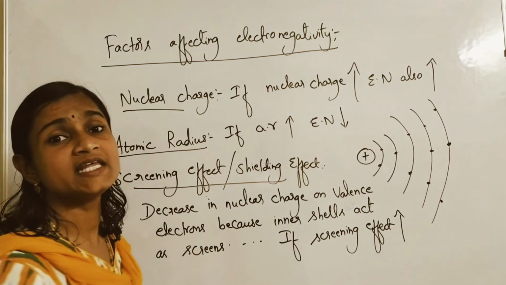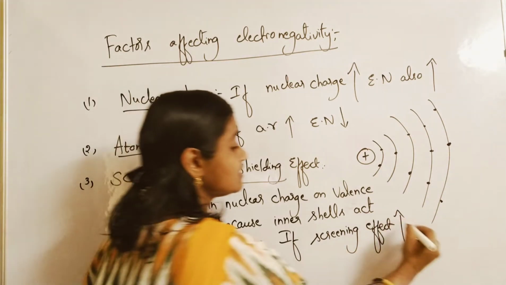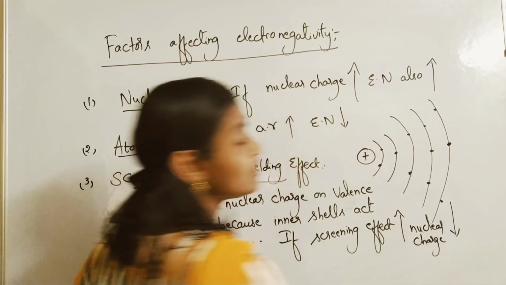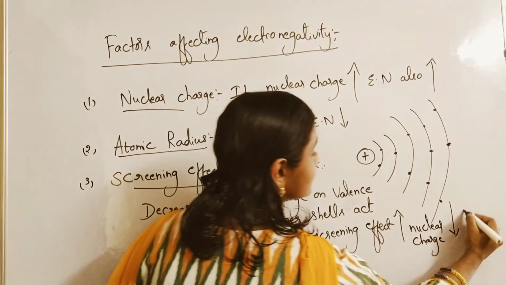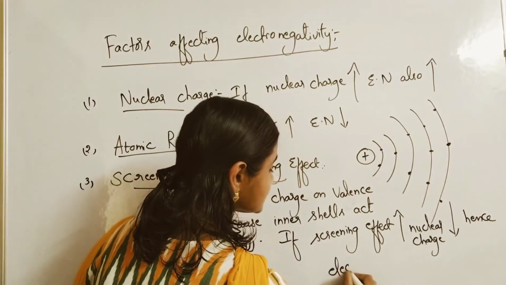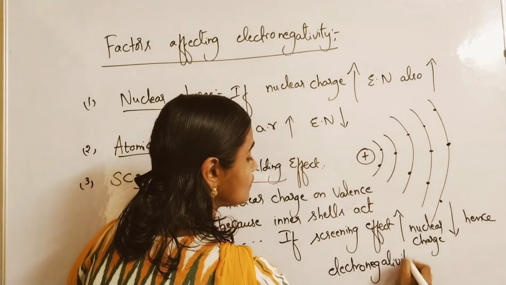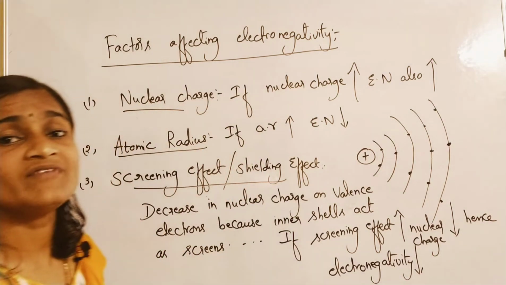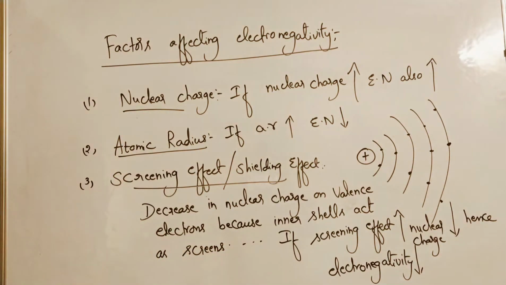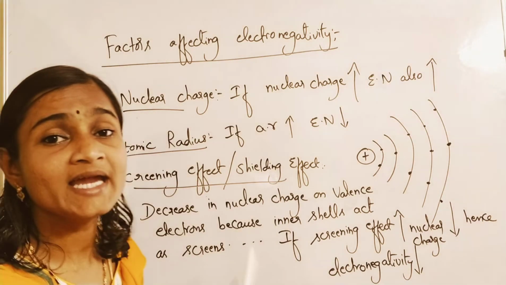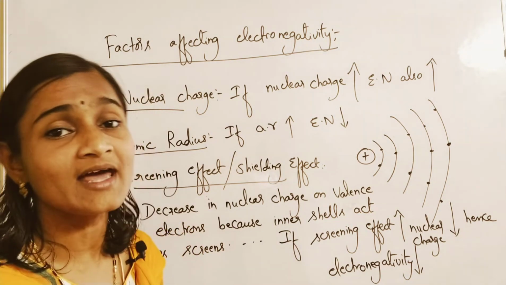So coming to the point, if the screening effect increases, nuclear charge decreases. If nuclear charge decreases, hence electronegativity also decreases. Can you see what I write here? Electronegativity also decreases. So if the screening effect is more, electronegativity is less. You have to remember this important point. Please note down. I am writing and explaining. I request all the students to please write and practice.